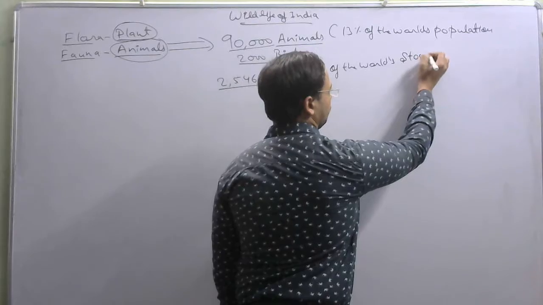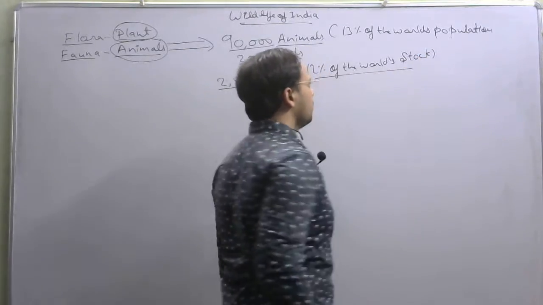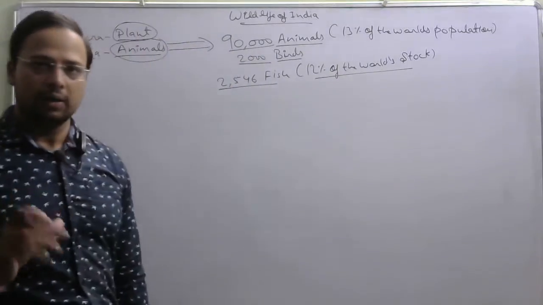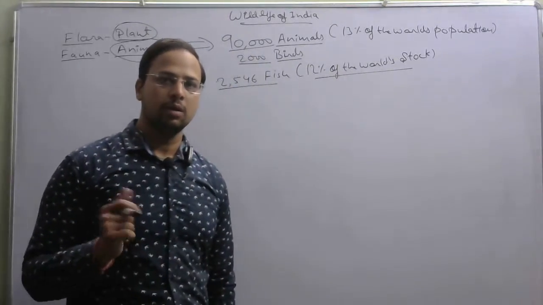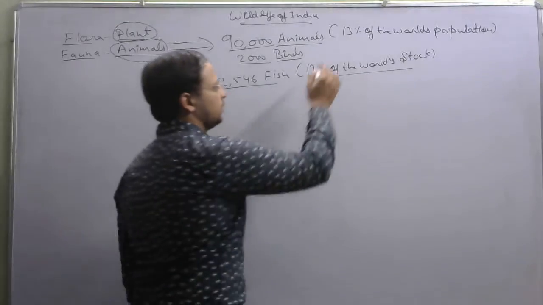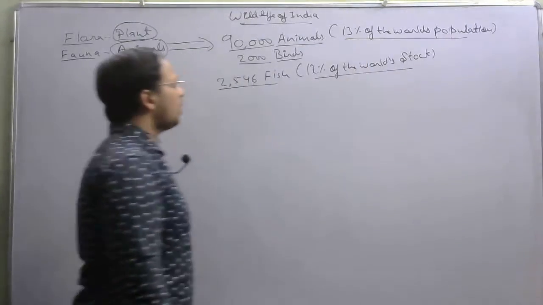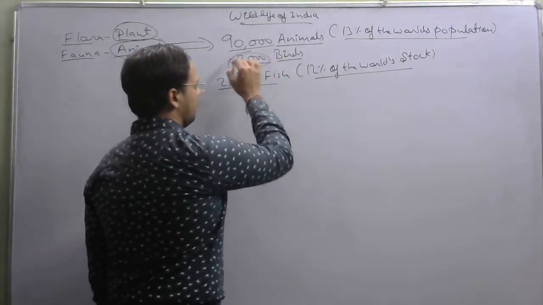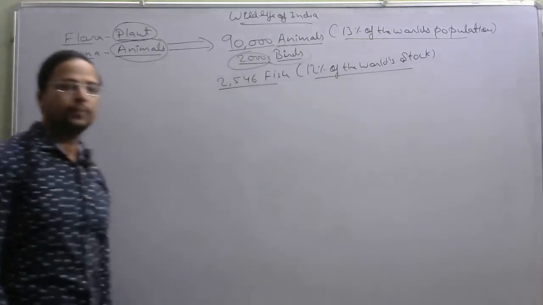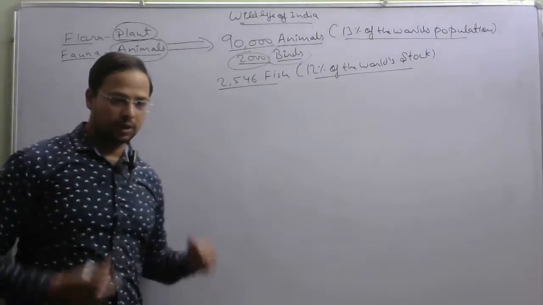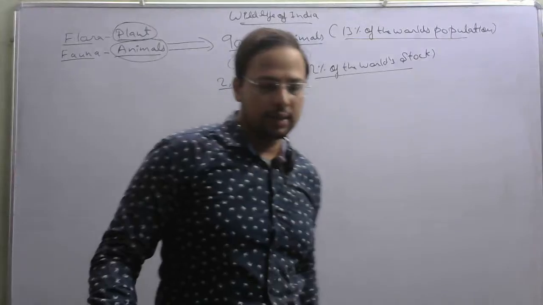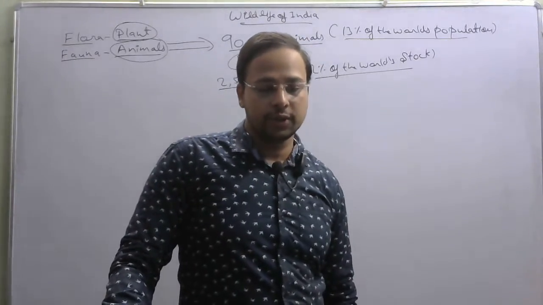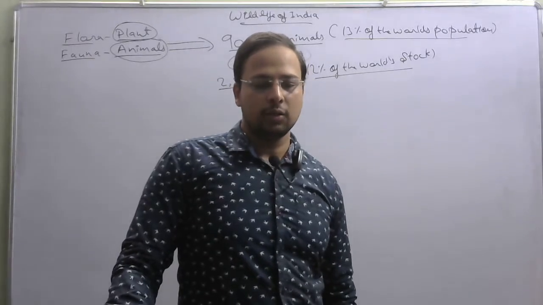Okay, so we have understood two things: there are around 90,000 animal species in India, equivalent to 13% of the world's total. And out of these, there are around 2,000 birds. For fishes, there are around 2,546 species, and that is around 12%.